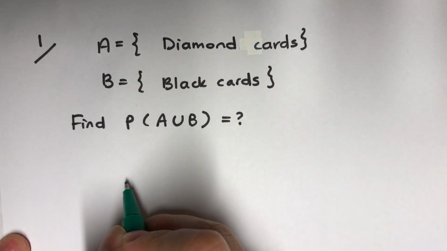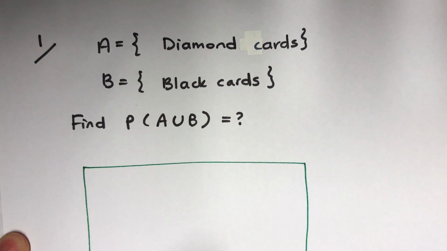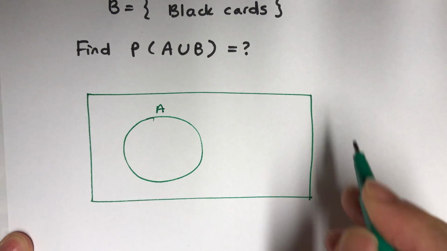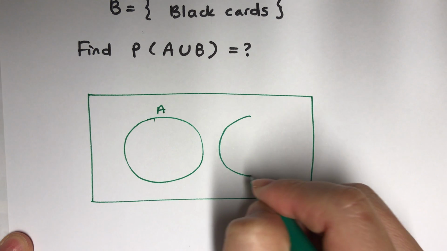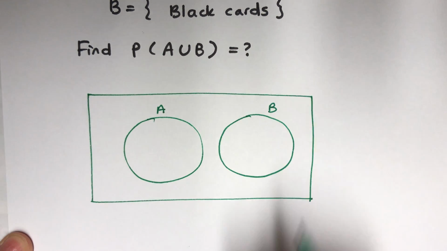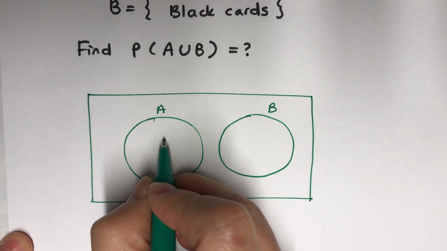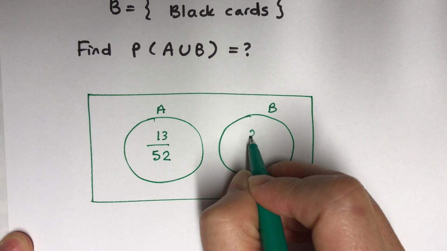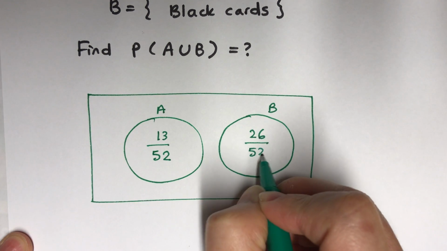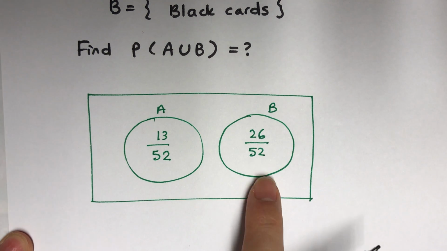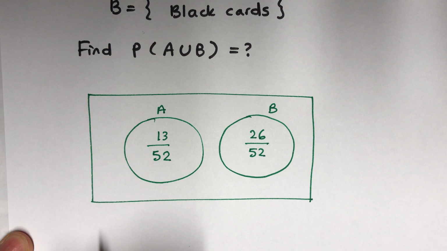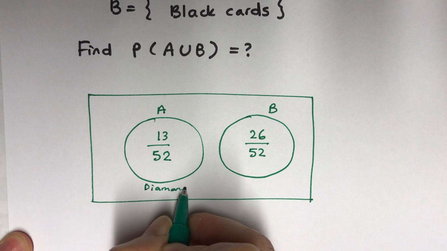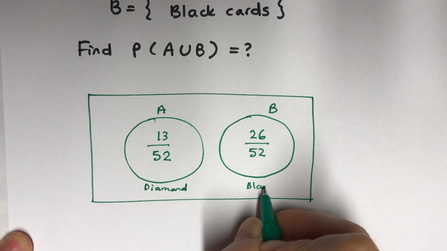If I summarize this in a Venn diagram, I've got event A. Obviously this is a mutually exclusive event because they cannot have any common parts at all. Here, diamond cards: 13 out of 52. And this one, half of 52, is black cards. So A is diamond cards and B is black cards.